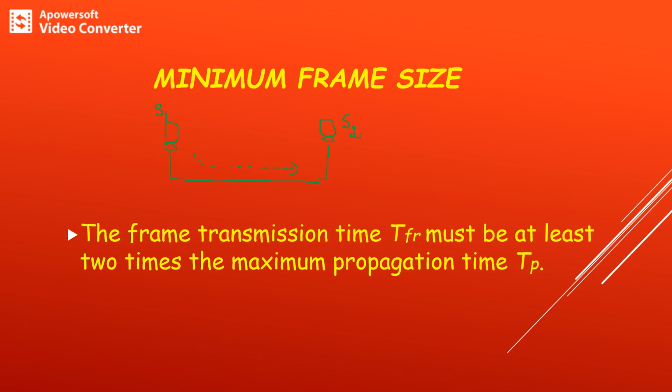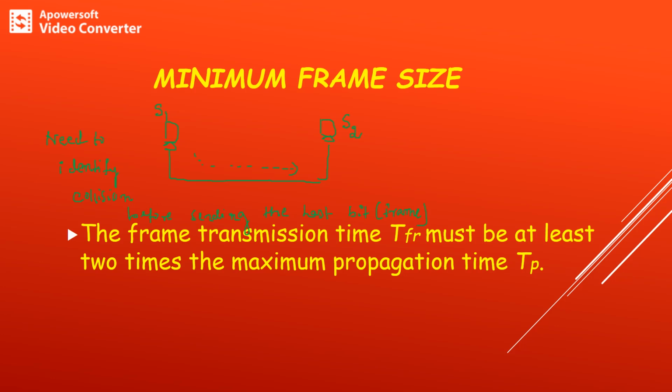Here we can consider one concept: S1 needs to identify the collision before sending the last bit of the frame.